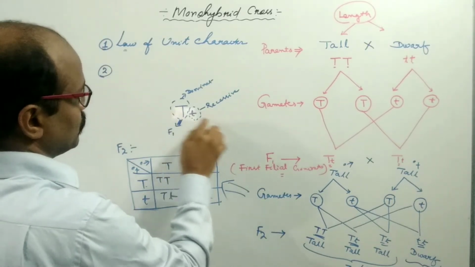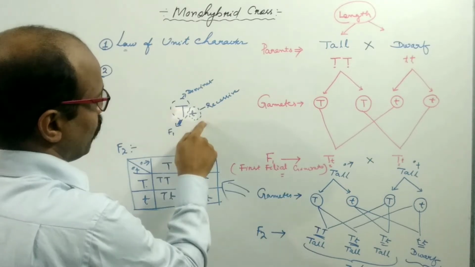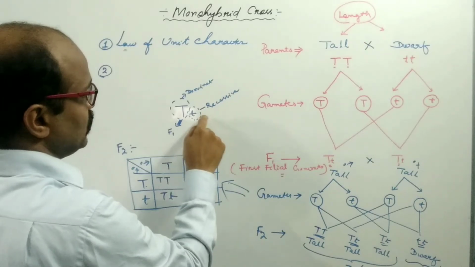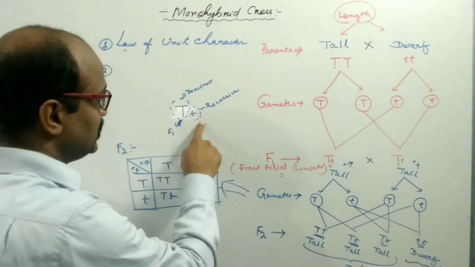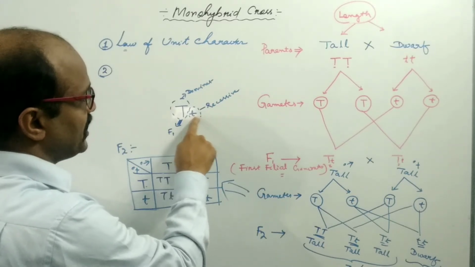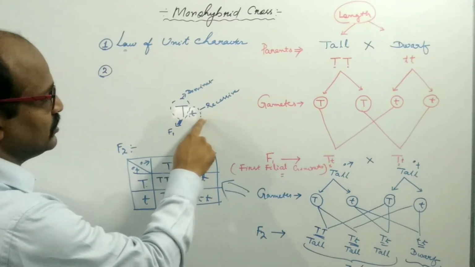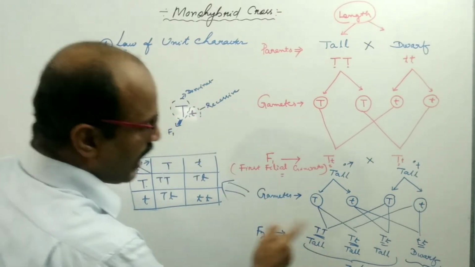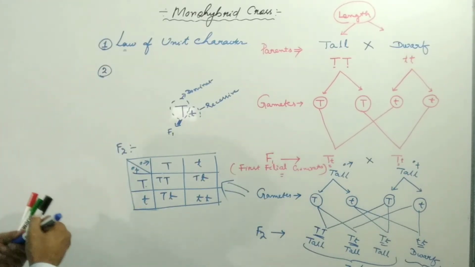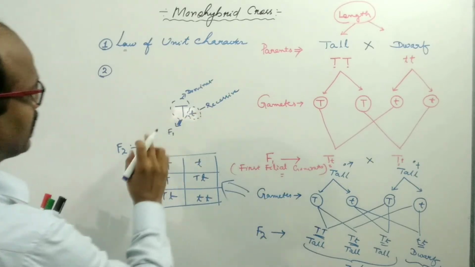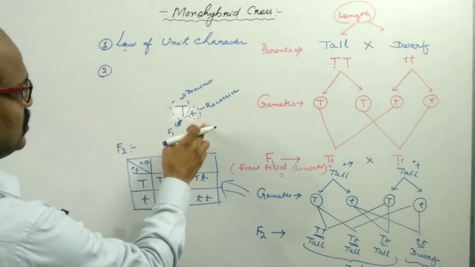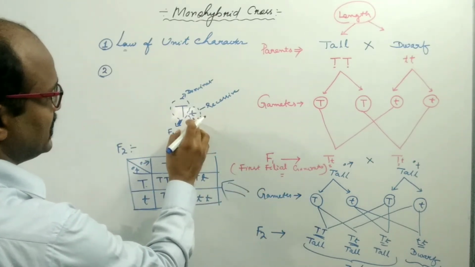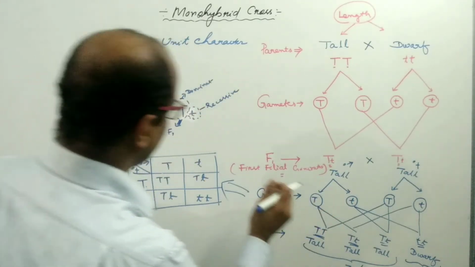So if capital T and small t are present, the expression of small t is not lost here. The capability of small t is not lost, and the expression of capital T will be produced in the F2 generation. Of these two characters, one is dominant and the other is recessive. The dominant character expresses in the F1 generation and the recessive character expresses in the F2 generation.